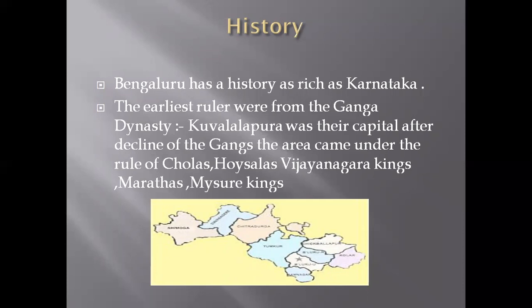What was the capital of the dynasty? That is Kolar. Kolarpura was their capital. After the decline of the Gangas, the Cholas, Hoysalas, Vijayanagara kings, Marathas, and Mysore kings came to rule Bangalore. These are the ancient kingdoms that ruled in the Bangalore division.